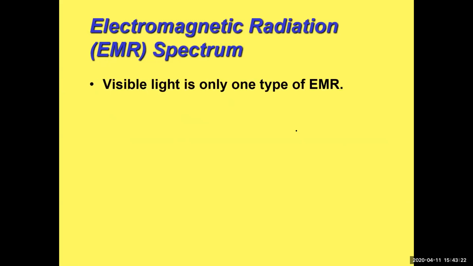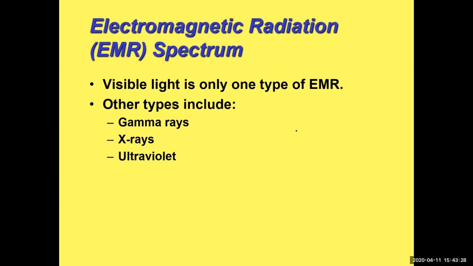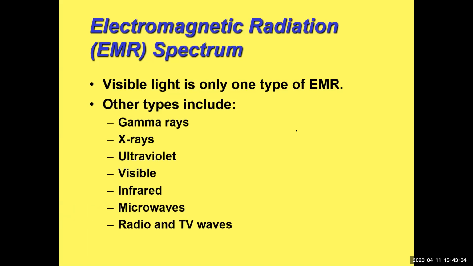Okay, so not all light is visible. There are other types: gamma rays, X-rays, ultraviolet, visible in there, infrared, microwaves, radio and TV waves. You don't have to memorize all of these. These are actually in order of wavelength. So over here, the gamma rays would be the shortest. On the top, we have the short wavelength. That's lambda, wavelength. And then going this way, towards the end here, we have the longest wavelength.